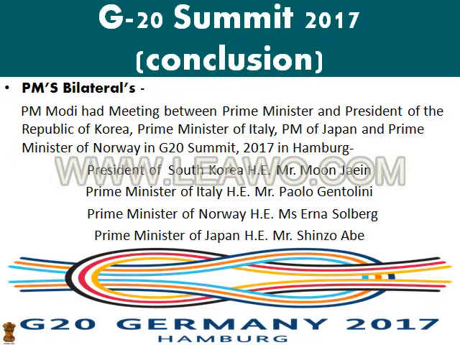In the queue of bilaterals after the BRICS nations meeting, Prime Minister Modi had a meeting with the President of the Republic of Korea, the Prime Minister of Italy, the Prime Minister of Japan and the Prime Minister of Norway at the G20 Summit 2017 in Hamburg.